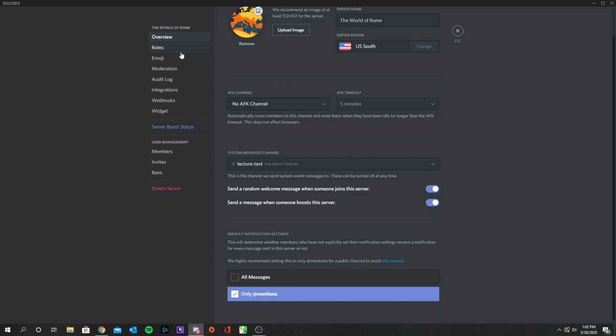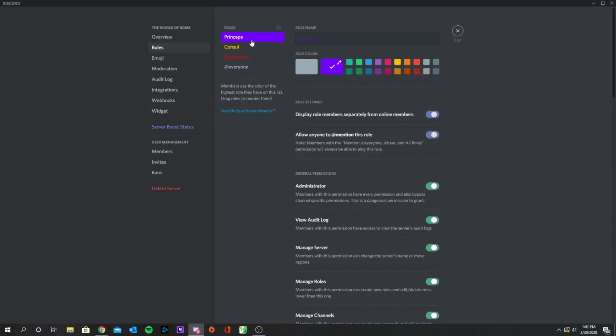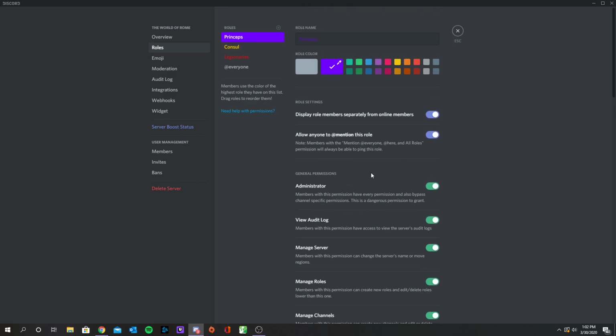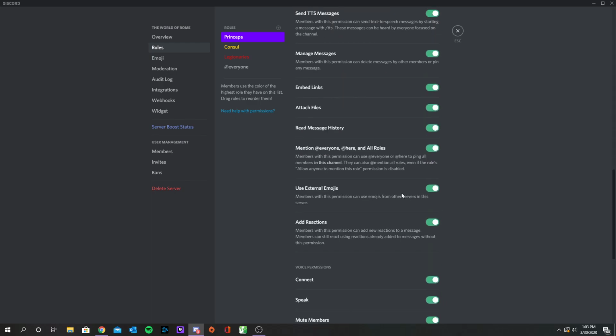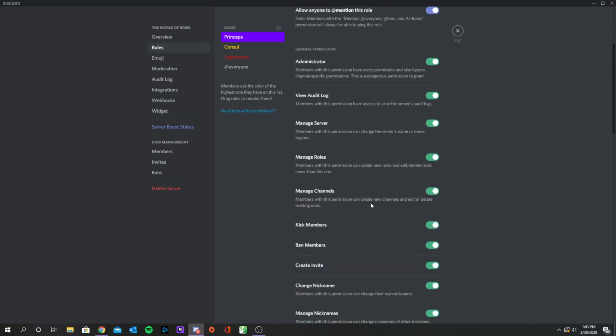Speaking of roles, next tab. These are the roles tabs. When you join, you will receive the Princeps role. This role is an administrative role, and you have every responsibility and power in the entire thing. Just going through some of the big ones.